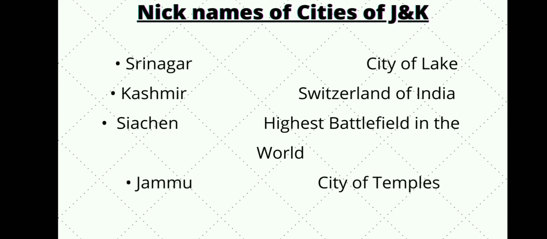So the first thing we will cover in this video is the nicknames of the states of Jammu and Kashmir. Here you can see the name of the state and the nickname of that state. So the first is Srinagar, which is also called the city of lakes. Another is Kashmir, which is also called the Switzerland of India. Another is Siachen, which is also called the highest battlefield in the world. And another is Jammu, which is also called the city of temples. These are the nicknames of these cities. You can take a screenshot of this photo.